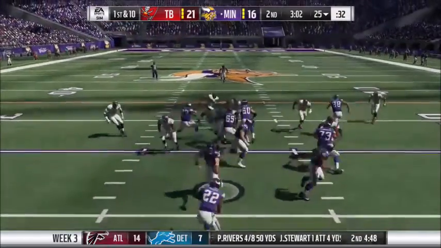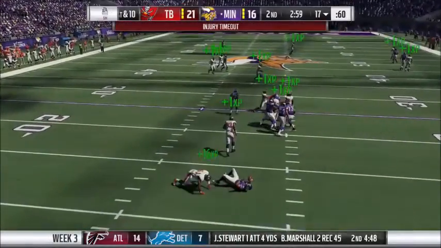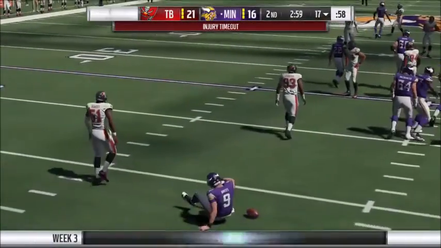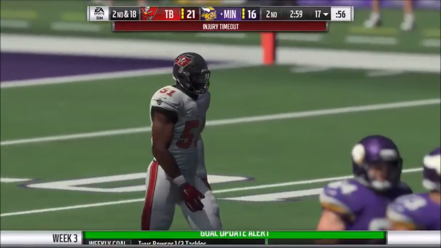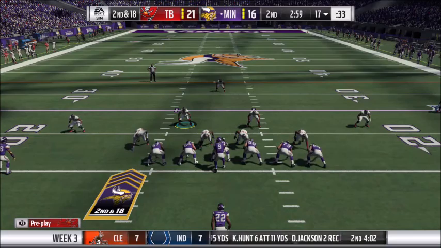The Vikings are in the I formation, and they're running play action, and Drew Brees gets sacked. And someone's injured on the play, but that was a great play by Tyus Bowser. So now it's second and long,